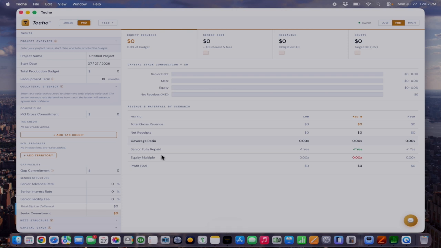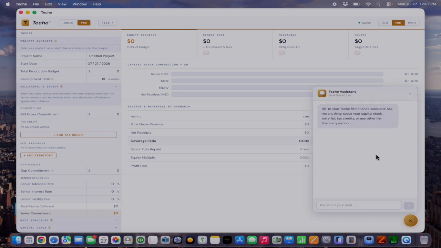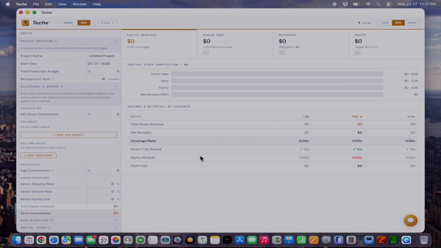So here we have the Pro model in Teche, and this is the model that we're going to use. On the left-hand side, you'll see the inputs, and on the right-hand side, as we start putting in the inputs, we'll start building out some of these outputs. And along the way, if you have any questions, we have the Teche Assistant, which is a Teche Film Finance Assistant that you can ask anything about capital tax, waterfalls, tax credits, or any other real film finance questions to help guide along the way. And now let's get started.